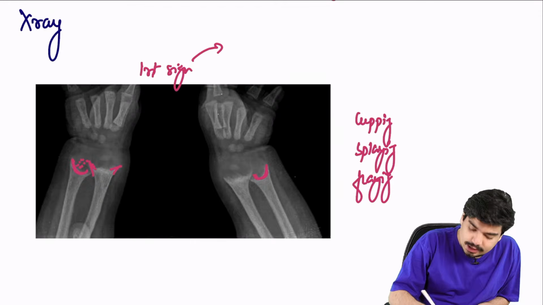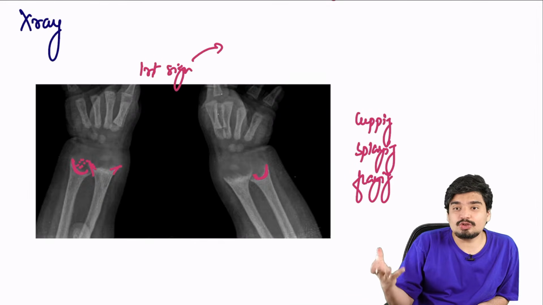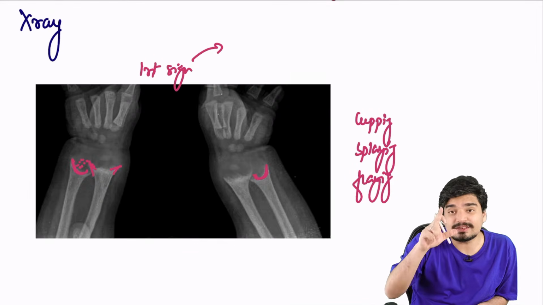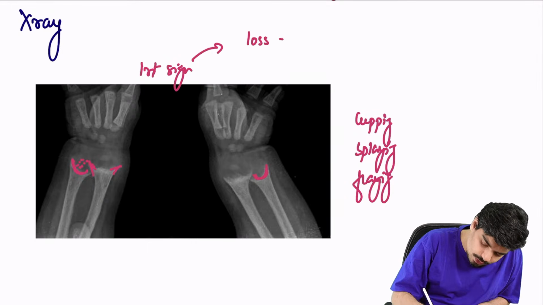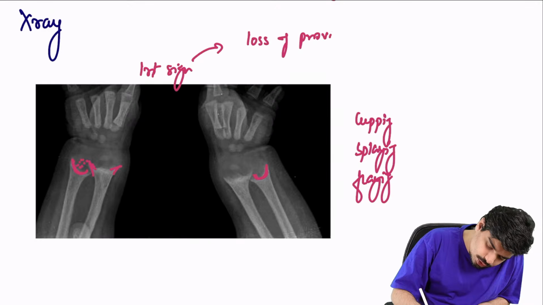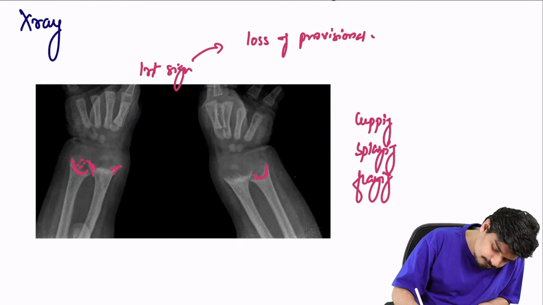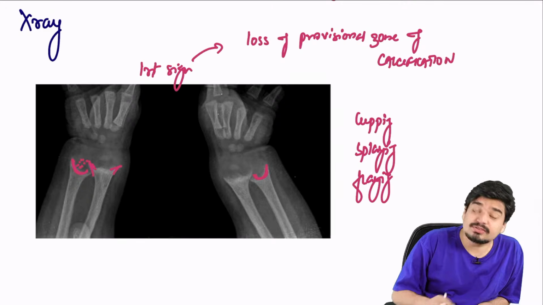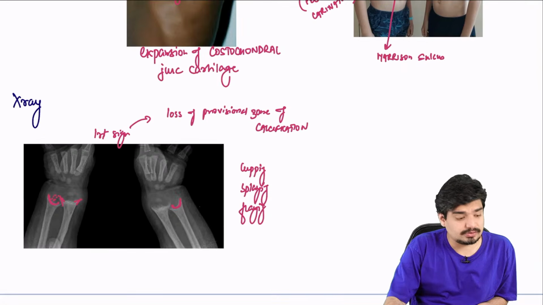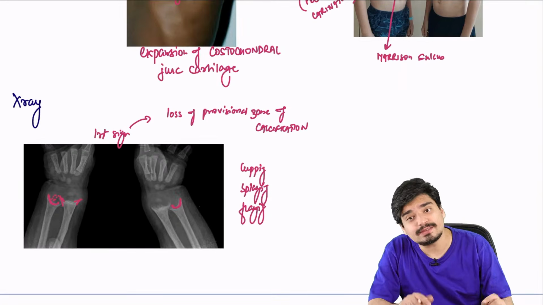The first sign is loss of calcification, because there is no vitamin D, no calcium will get deposited. There is loss of the provisional zone of calcification. That is the first sign as far as X-ray changes are concerned.